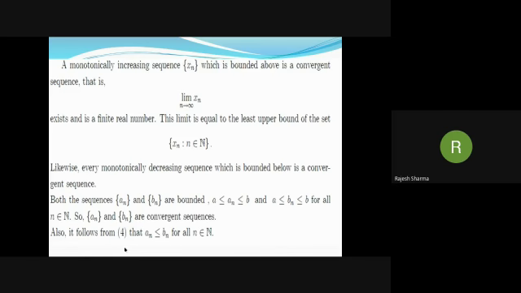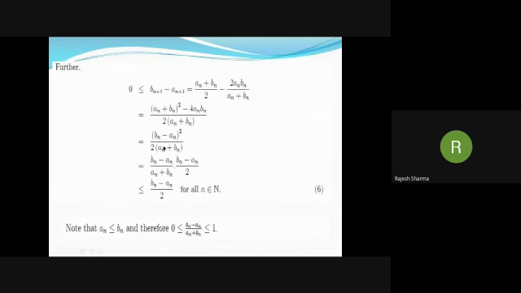Why? Because An is the harmonic mean of two positive real numbers and Bn is the arithmetic mean of the same two positive real numbers. So from this we have 0 is less than or equal to Bn+1 minus An+1. Why? Because Bn+1 is greater than or equal to An+1. Now substitute the values of Bn+1 and An+1. We have this equal to (An+Bn)/2 minus 2AnBn/(An+Bn). Simplifying this, we have this expression.